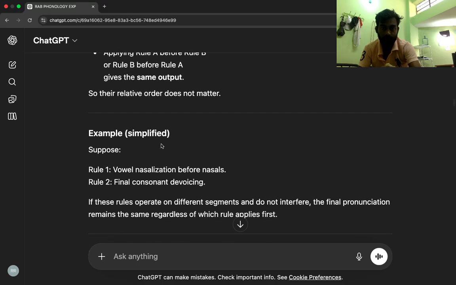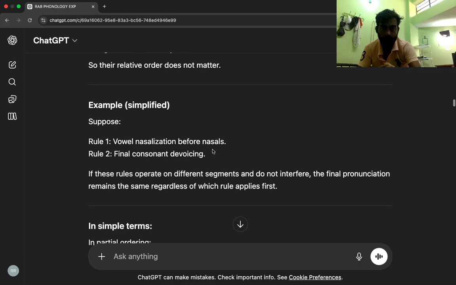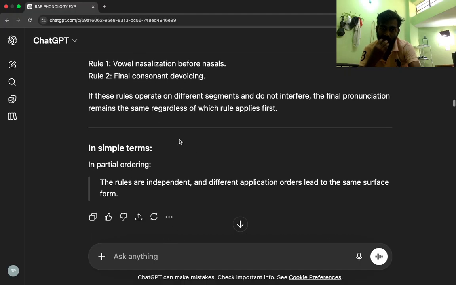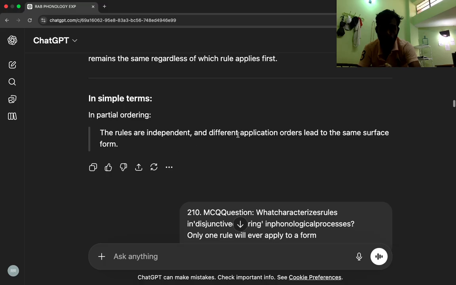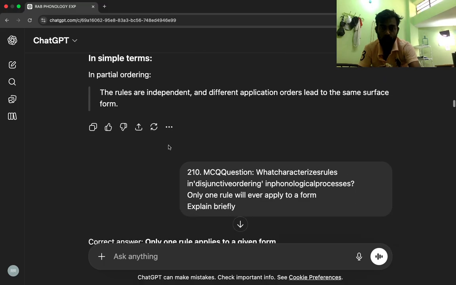Example, simplified. Suppose rule 1 is vowel nasalization before nasals. Rule 2 is final consonant devoicing. If these rules operate on different segments and do not interfere, the final pronunciation remains the same regardless of which rule applies first. In simple terms, in partial ordering, the rules are independent, and different application orders lead to the same surface form.